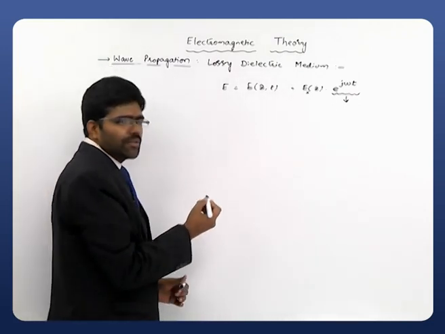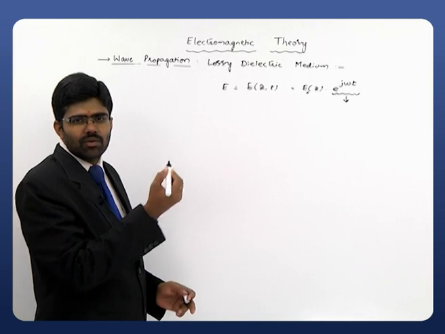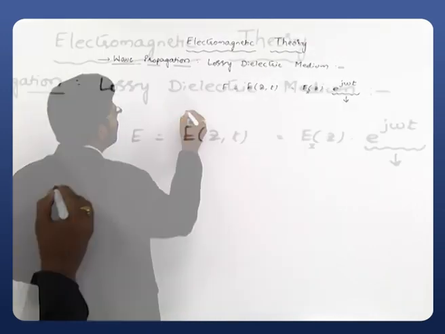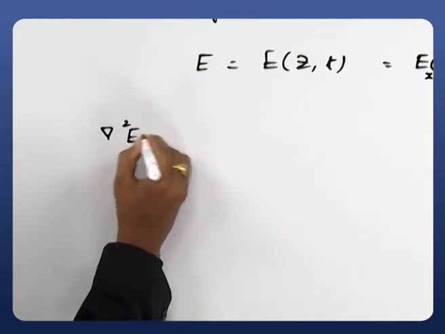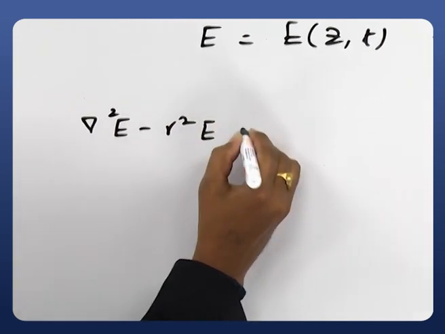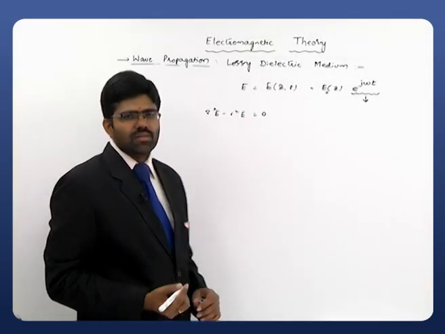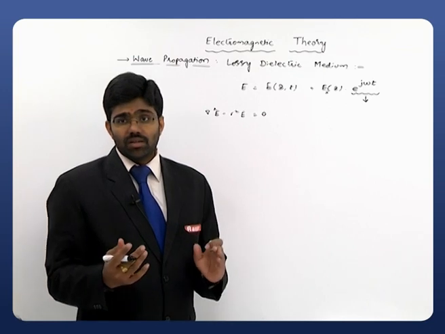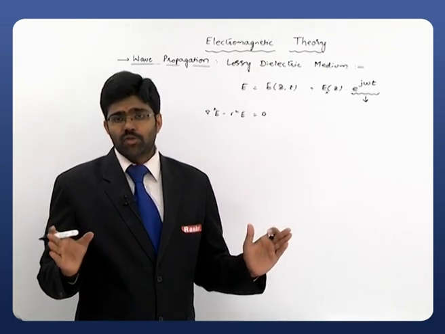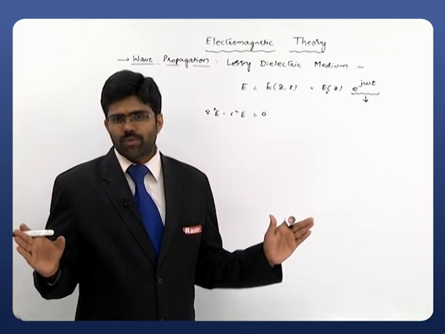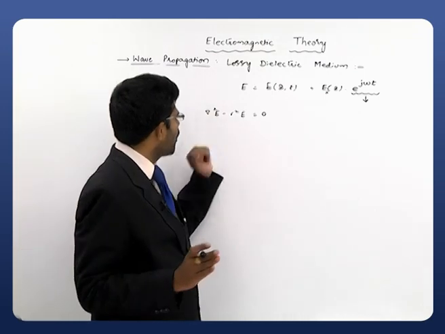Now for that, I will consider the equation that we derived called the Helmholtz equation: del square E minus gamma square E is equal to 0. That is the basic equation. Here we have to expand this del square operator.